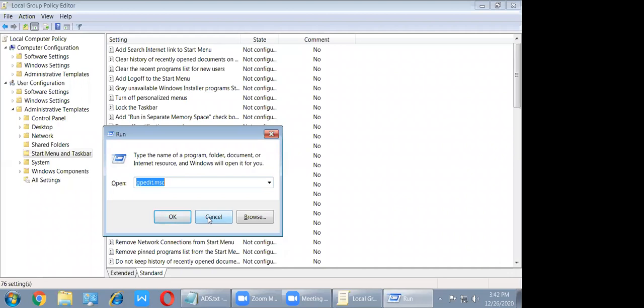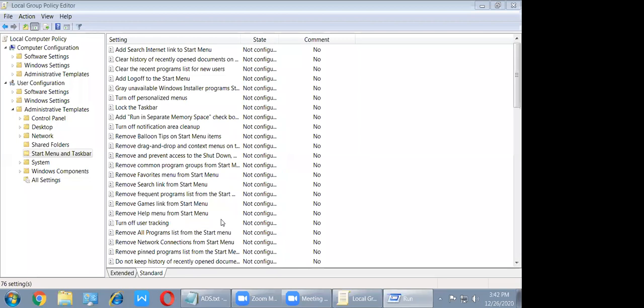Some commands delete, some format the information, so many things happen. So people disable this run command. You can disable it on each and every system one by one, or from the group, from the server also.